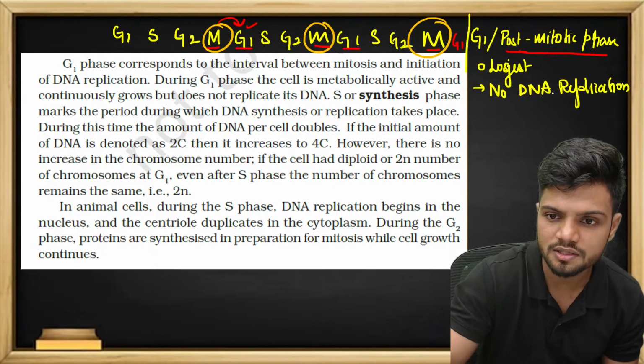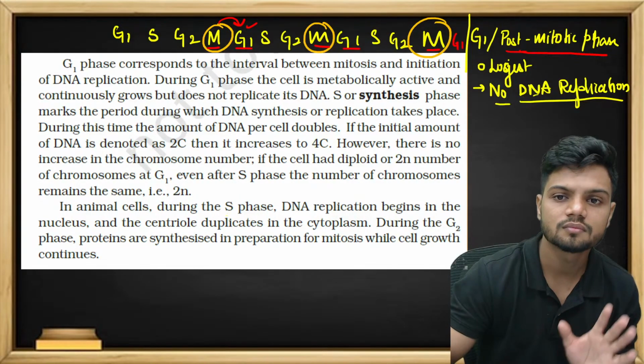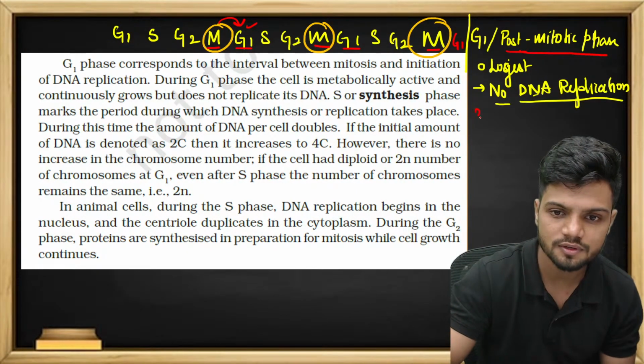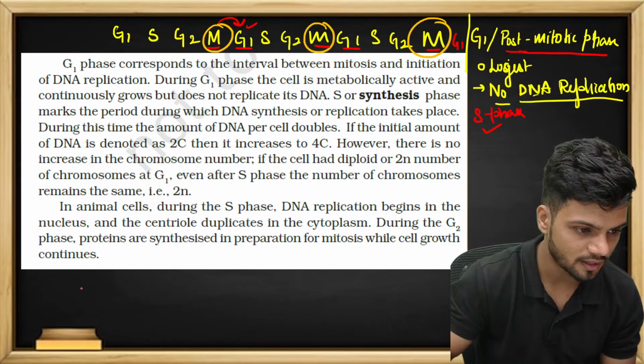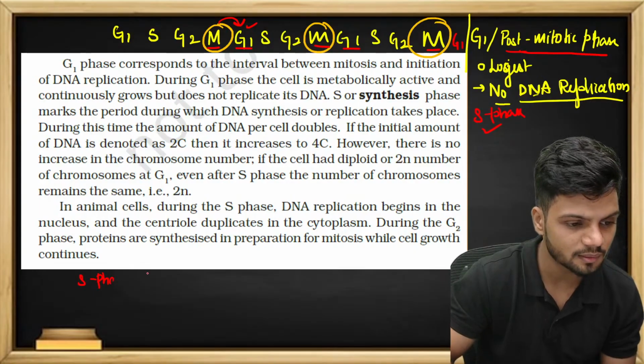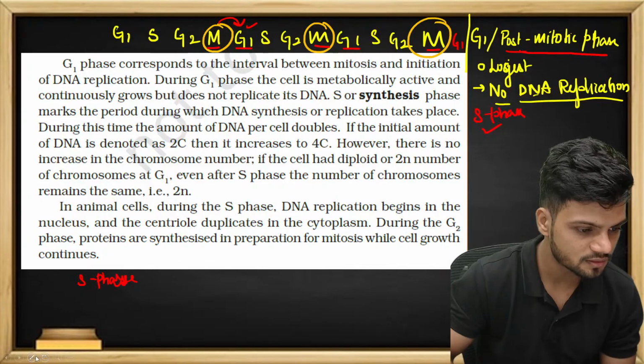DNA replication will happen only in the S phase. See, I'll write here, friends: S phase. Only in the S phase does DNA replication take place.